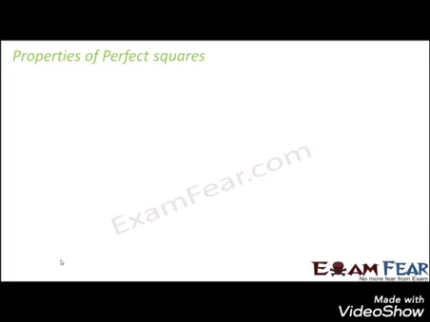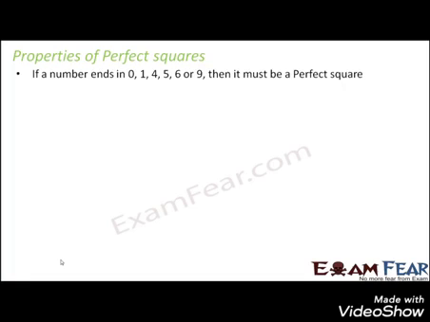So now let's talk about properties of perfect squares. Now these perfect squares also exhibit some special properties. They also show some special patterns. So let's talk about their properties. The first property is, if a number is a perfect square, then it must end in 0, 1, 4, 5, 6 or 9. So any perfect square will end in one of these digits, 0, 1, 4, 5, 6 or 9.